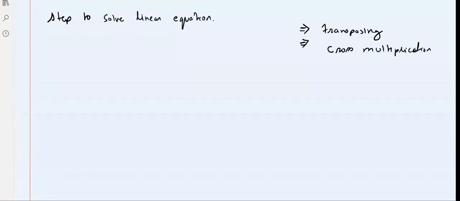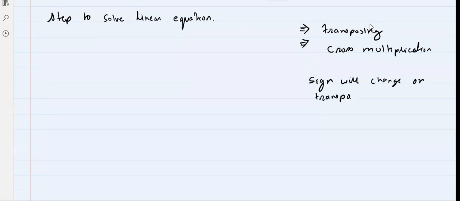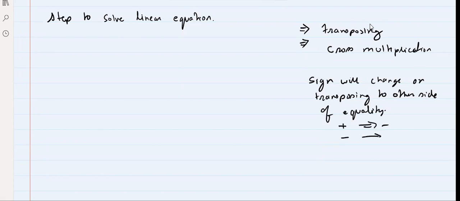What are the things we should remember? When we transpose to the other side of equality, the sign will change. Positive will become negative, negative will become positive, multiply will become divide, and divide will become multiply.